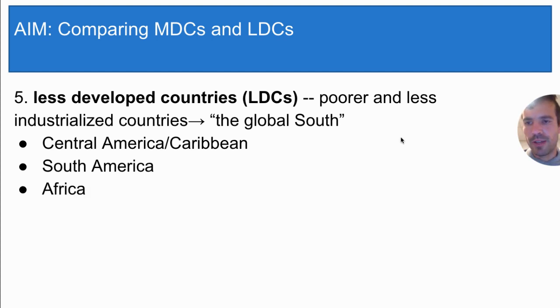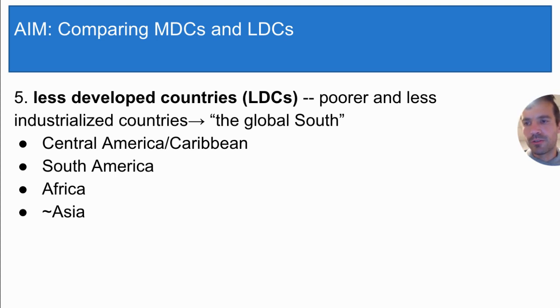All the countries in Africa are less developed countries. Some examples are Nigeria, Sudan, and Mozambique. Asia is mostly LDCs, with the exceptions that you listed above as MDCs. Some examples of LDCs in Asia include Syria, Mongolia, Vietnam.